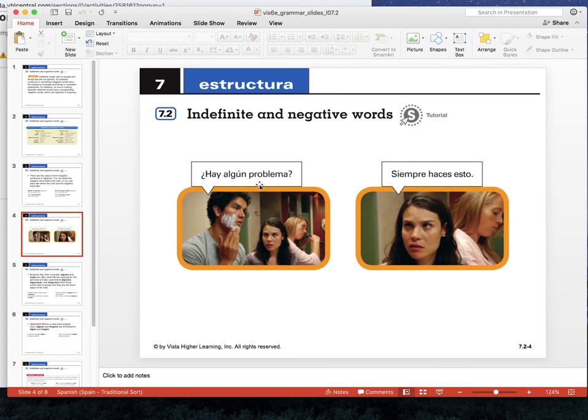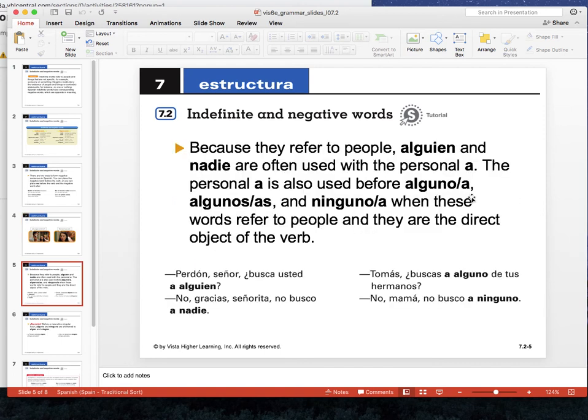Here are a few examples. ¿Hay algún problema? Right? Is there some problem? Siempre haces esto. Always. So a few words on alguien. Because they refer to people, alguien and nadie are often used with a personal a. The personal a is also used before alguno, alguna, algunos, algunas, and ninguno when these words refer to people and they are the direct object of the verb.